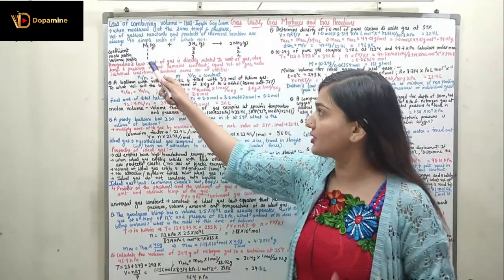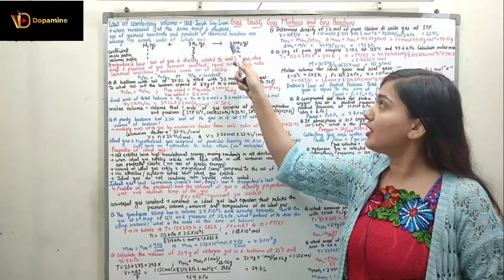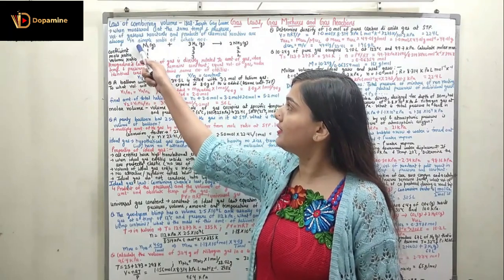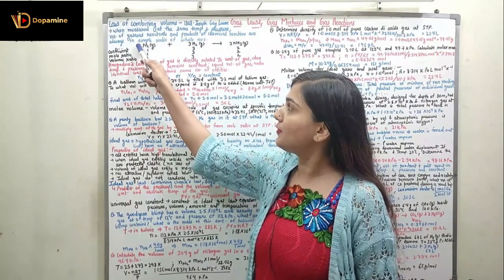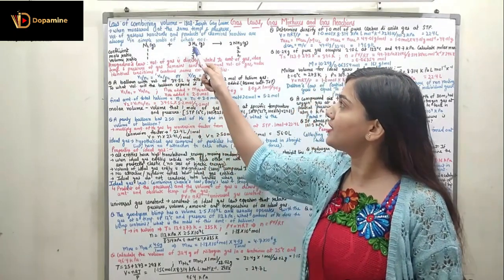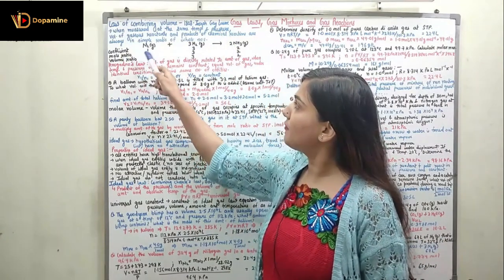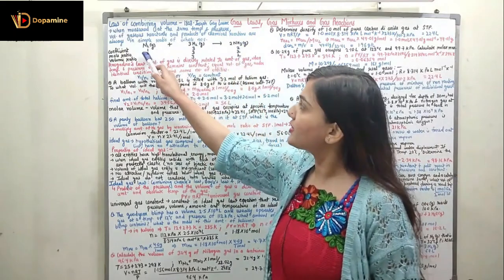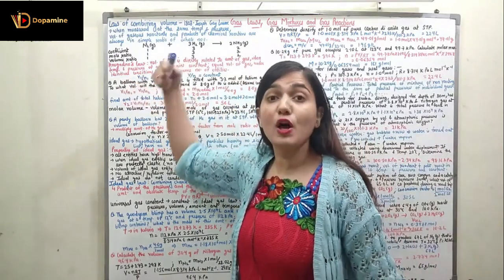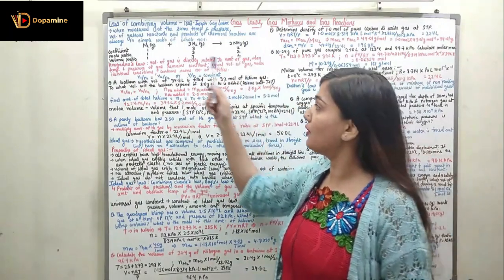So you can see the reaction: nitrogen gas N2 plus hydrogen gas 3H2 gives 2NH3. Here in front of nitrogen we don't have any coefficient, so we can write it as 1. In front of hydrogen the coefficient is 3, and here the coefficient is 2. So the coefficient is 1:3:2, the mole ratio will also be 1:3:2, and the volume ratio will also be 1:3:2. Now here you can see we are not having the simple whole number ratio.